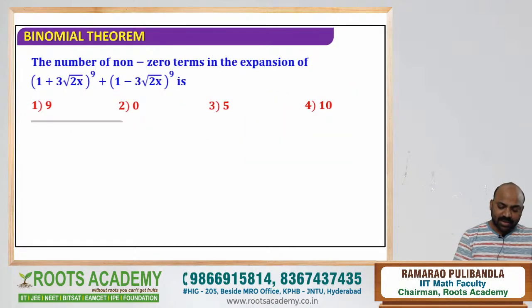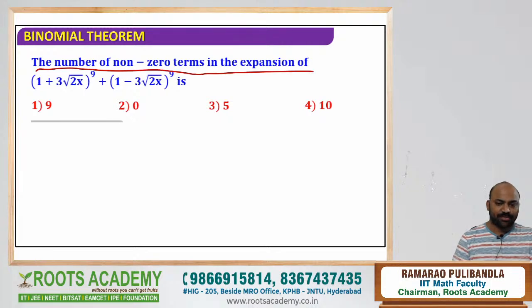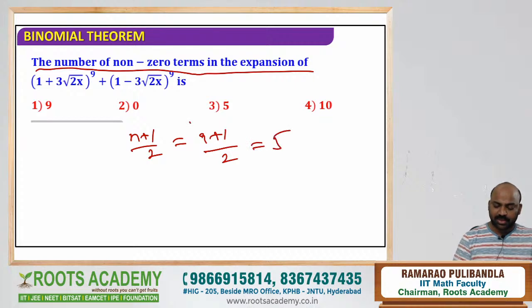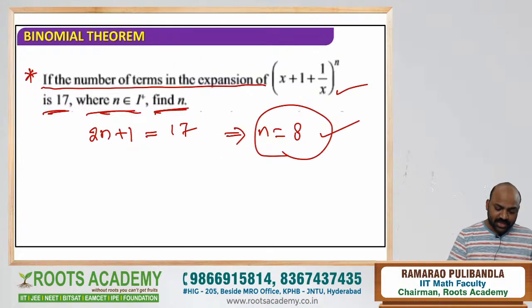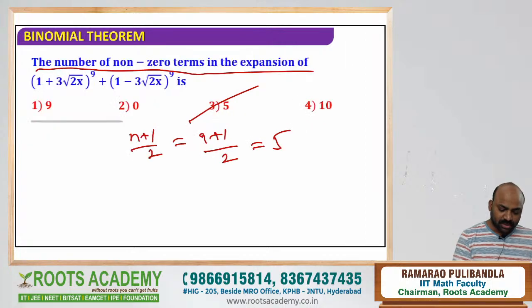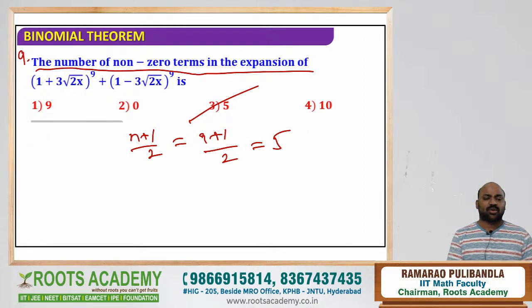Can you give me the number of non-zero terms in the expansion of this? Very simple. Plus is there, odd. Plus and odd. The answer is (n+1)/2, nothing but (9+1)/2. The answer is 5, means option 3. Option 3. So like this, students, how many questions did we do? This is question number 7, 8, 9. Hardly 9 to 10 questions for one concept is enough.